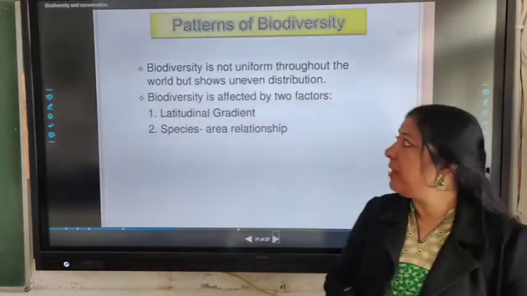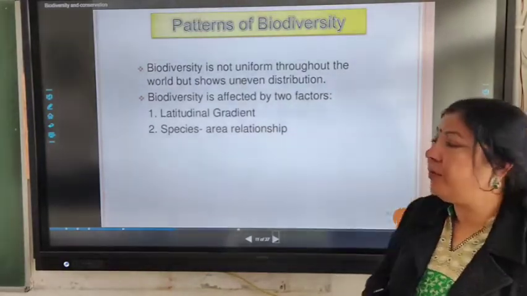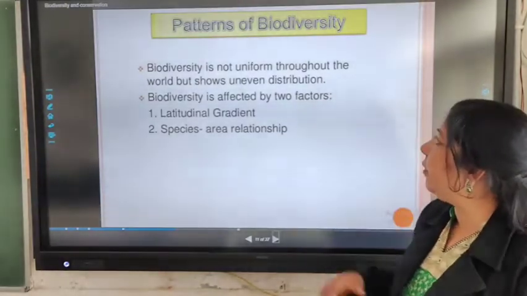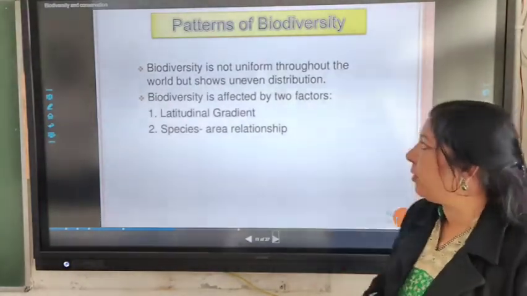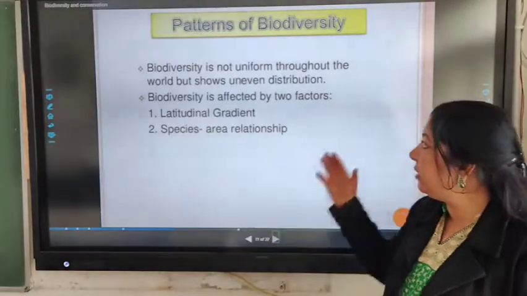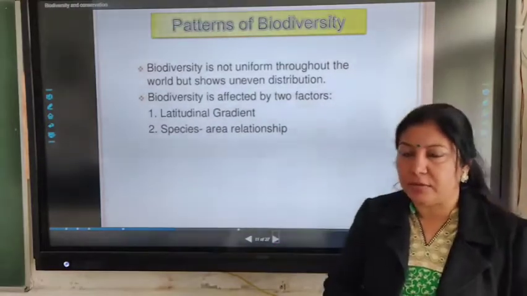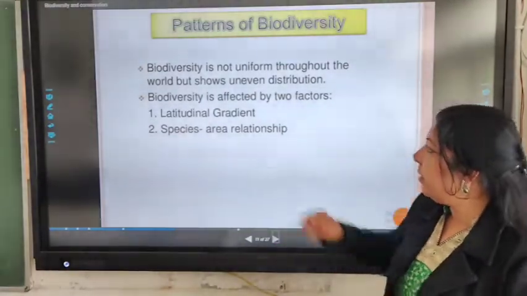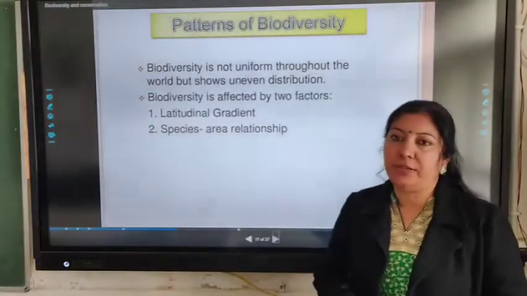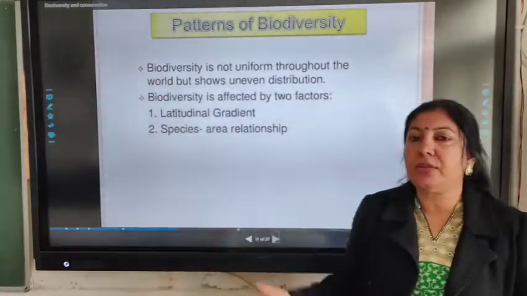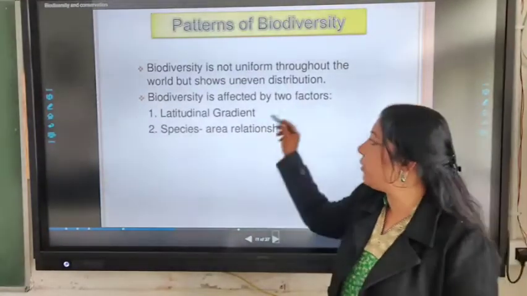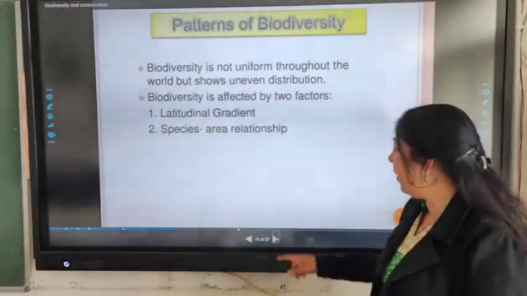So we can say that the pattern of biodiversity is not uniform throughout the world, but shows uneven distribution. And biodiversity is generally affected by two main factors. What are they? Number one, latitudinal gradient is the first factor. Second is species area relationship. Let's first focus on latitudinal gradient.